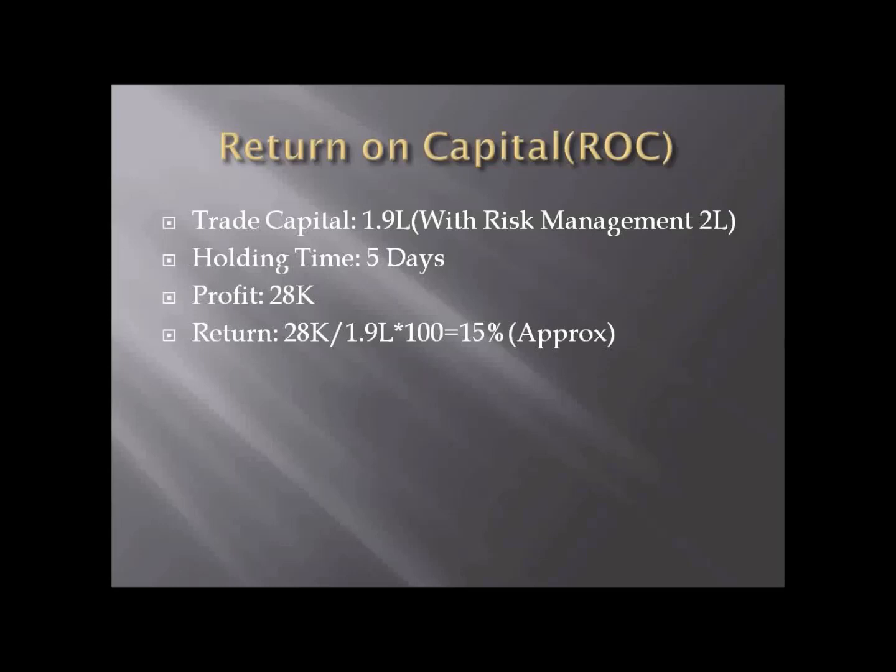It's not a small profit. The return is around 15% in 5 days. In the worst case, if you don't want to hold for 5 days, you can exit at a lower return, say 5% or 10%, and still do it.